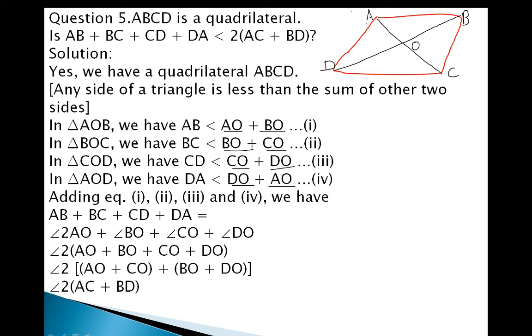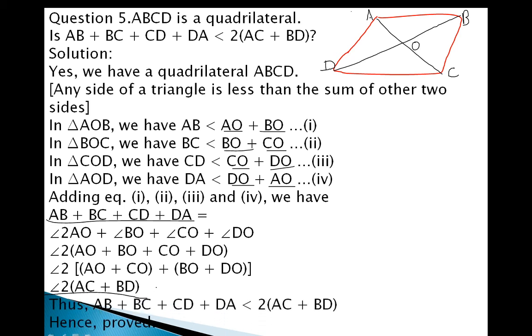Instead we can write AC and BD. When we take out this 2 as common, we get AB plus BC plus CD plus DA is greater than 2 times AC plus BD. Hence we can say that it is proved.